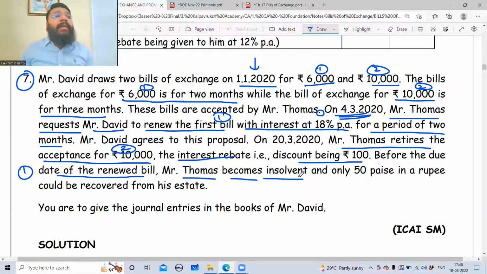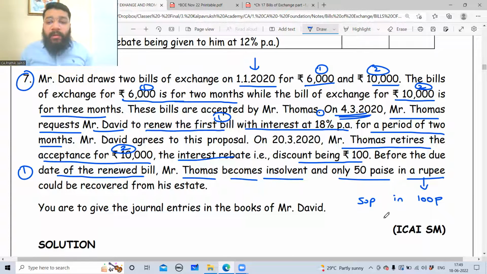Insolvent means bankrupt. Bankrupt means pauper. Pauper means no money left in his pocket, no money left in his bank account, no money left at his home, no money left at his shop. You want more examples? So before the due date of the renewal of the bill, Mr. Thomas becomes insolvent and only 50 paise in a rupee is recovered. In a rupee, how many paise are there? 100 paise. So 50 paise in 100 paise is being recovered, which means what?